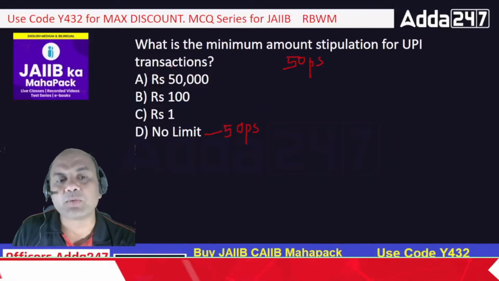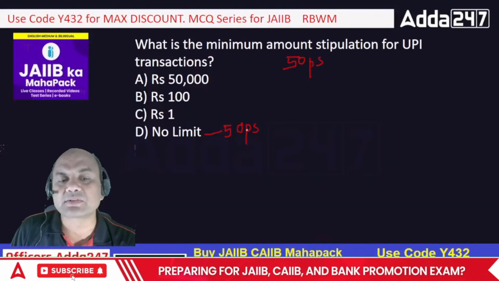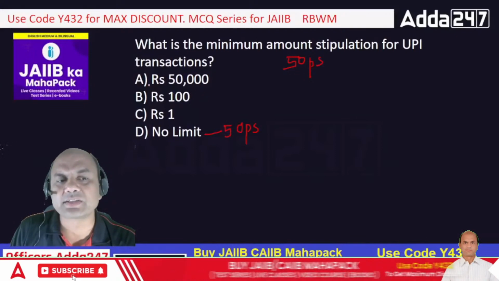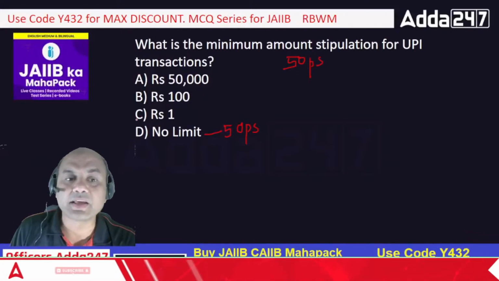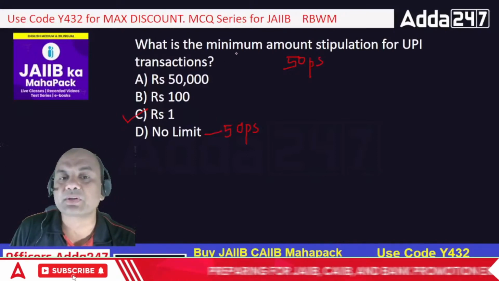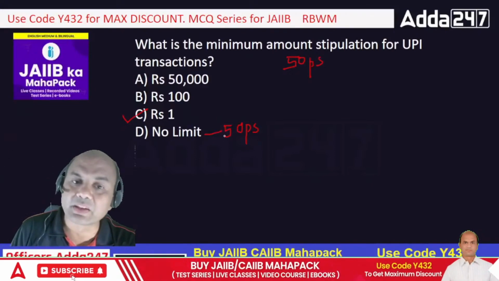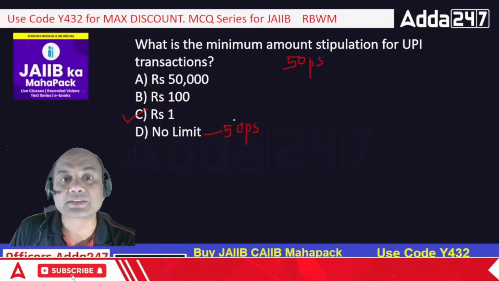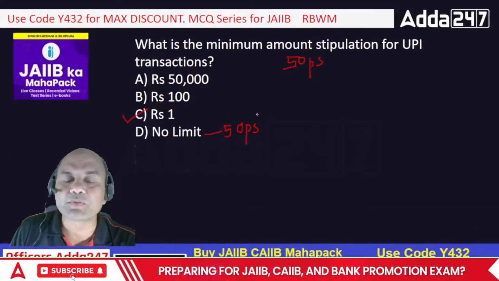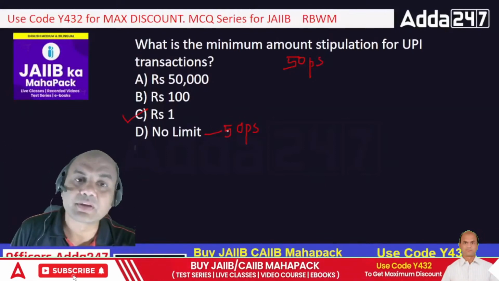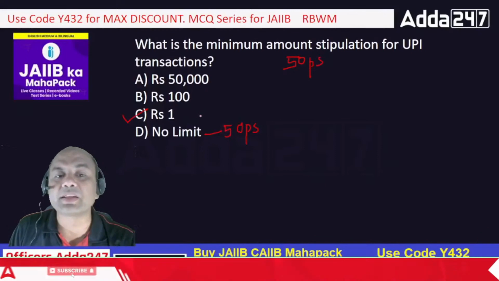What do you say, guys? How many of you have transferred 50 paise through UPI? So what is the answer? Everyone, I'll just check this. What is the answer you are giving? It is rupee 1. Minimum 1 rupee needs to be transferred through UPI. You cannot transfer less than 1 rupee. You check it. I have physically checked this. I have tried to transfer 50 paise through UPI, but it can't be transferred. Minimum rupee 1 is transferred.